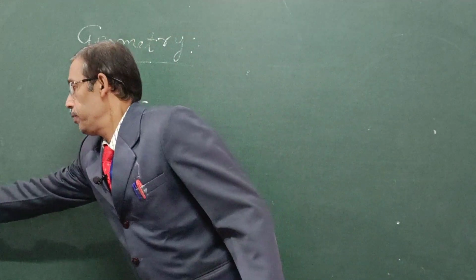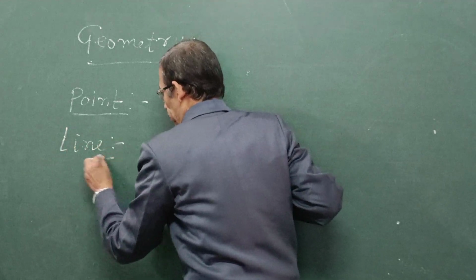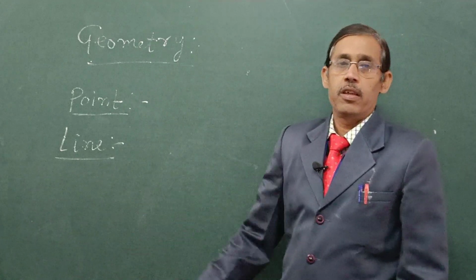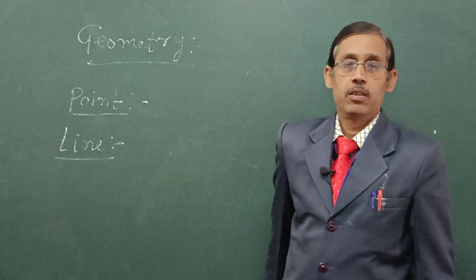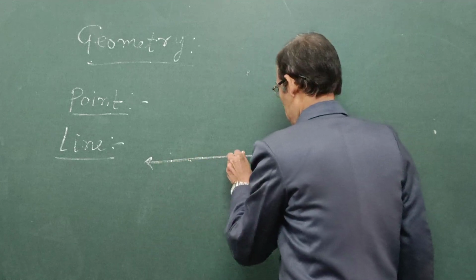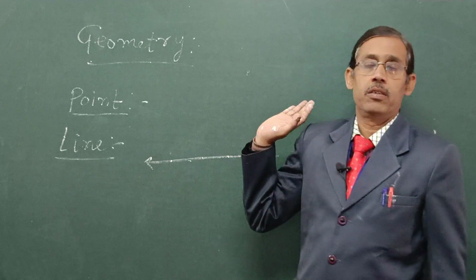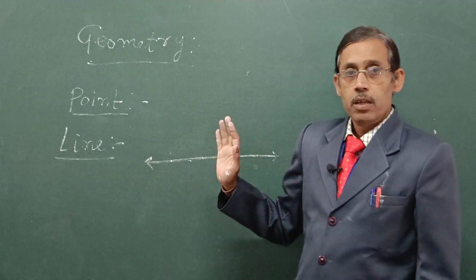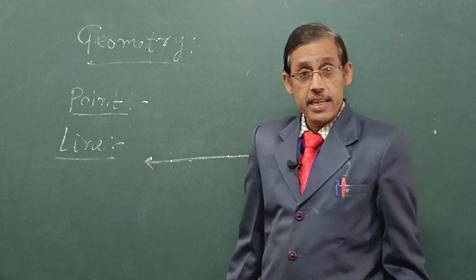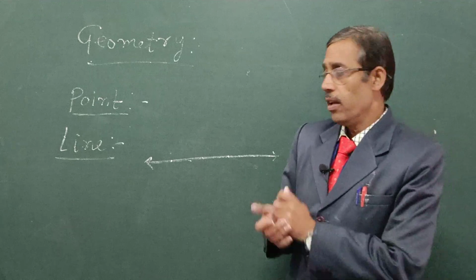Now, line. It is a set of infinite points. It has no end points. It means it can be extended on either side. That is, it has no fixed length.